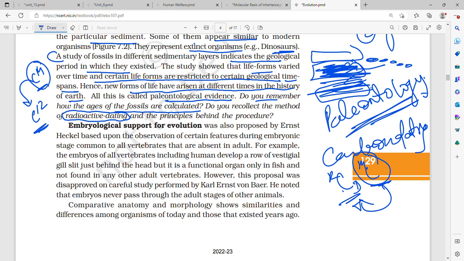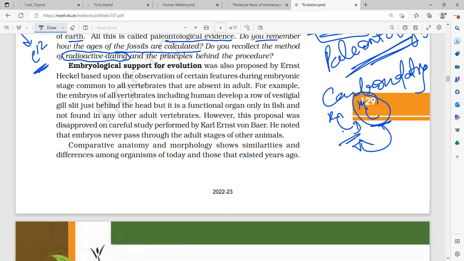The half-life of carbon C14 is 5,730 years, which means every 5,730 years, half the C14 will decay back to N14. C14 can be used to determine the age of fossils up to 70,000 years old. The half-life of potassium-40 is 1.3 billion years, or 1.3 times 10 to the power 9 years. So this method is applicable for very old rocks.